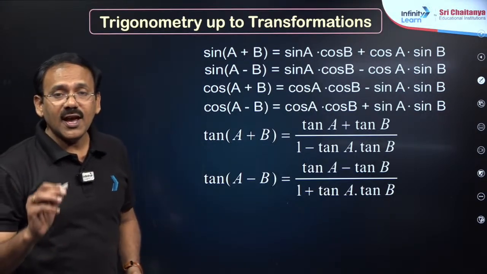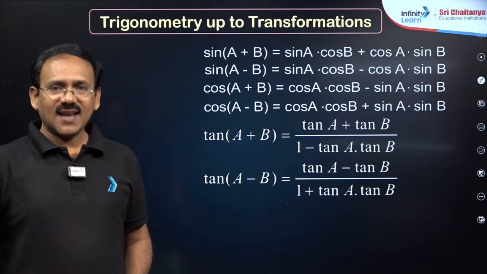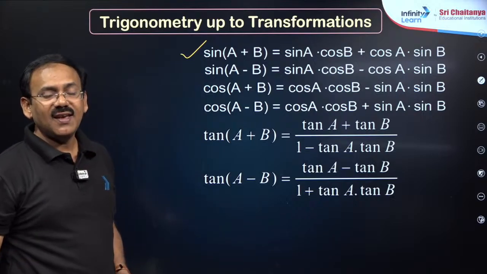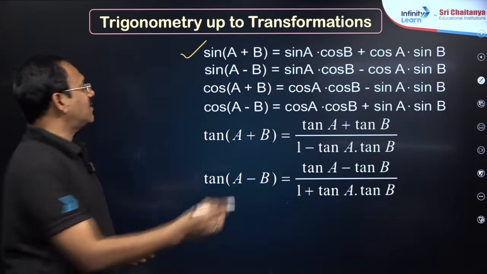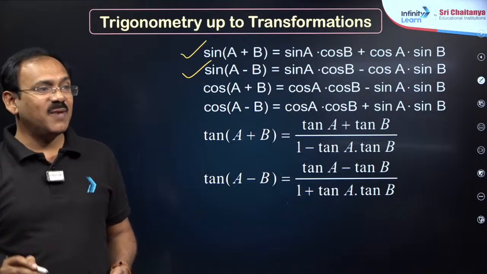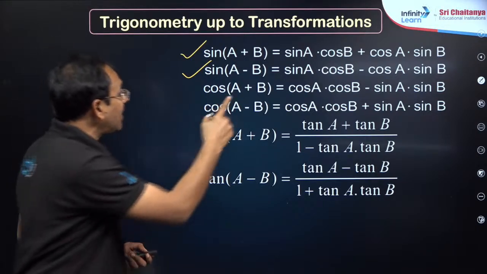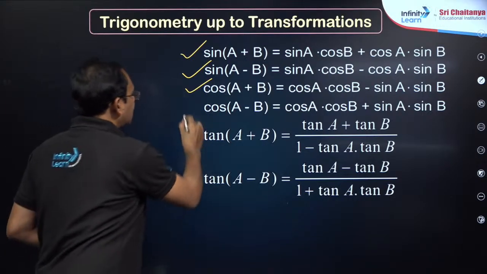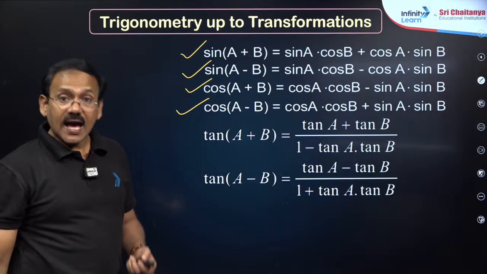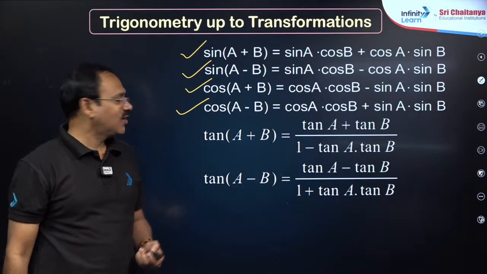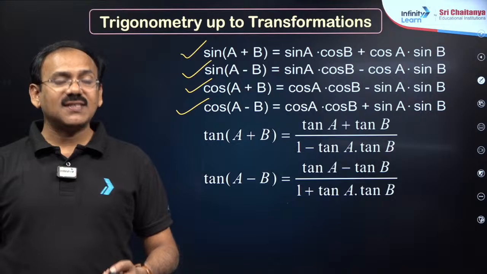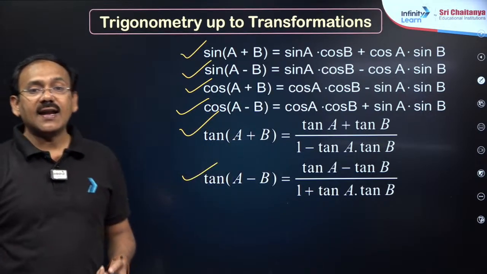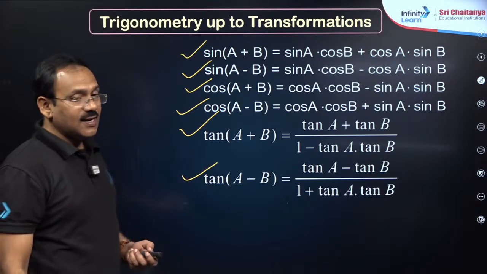Friends, sine of A plus B, all of you say sin A cos B plus cos A sin B, sin of A minus B, sin A cos B minus cos A sin B, cos of A plus B, cos A cos B minus sin A sin B, cos of A minus B, cos A cos B plus sin A sin B. Then tan of A plus B, tan A plus tan B by 1 minus tan A tan B, tan of A minus B also, tan A minus tan B by 1 plus tan A tan B.